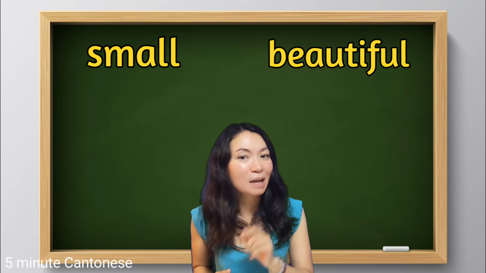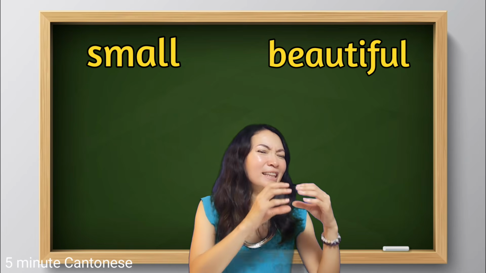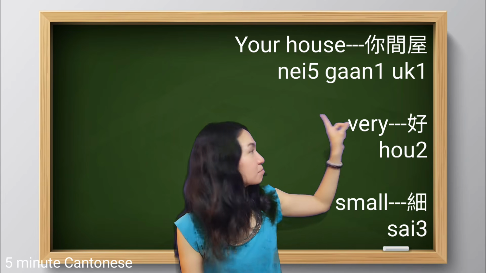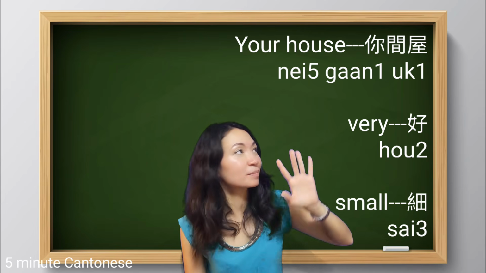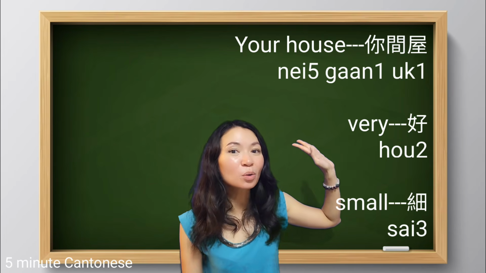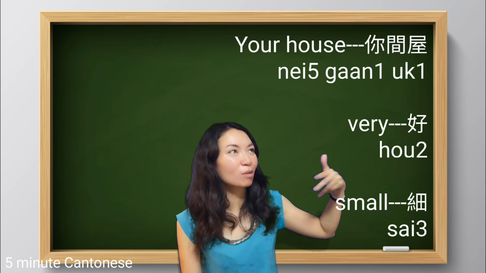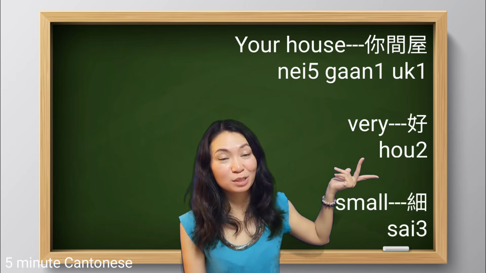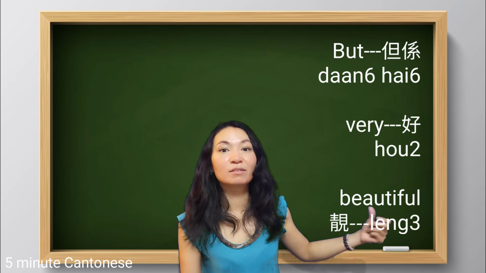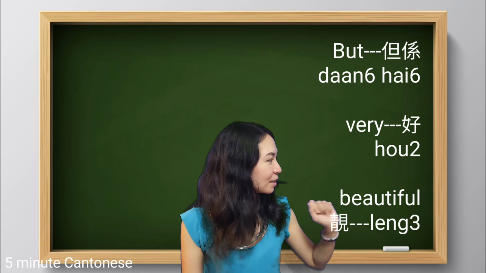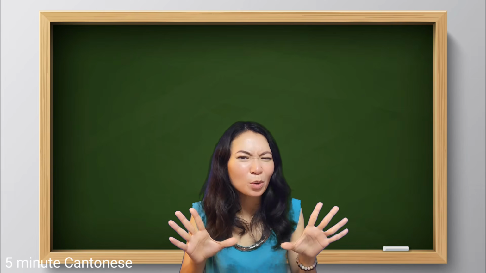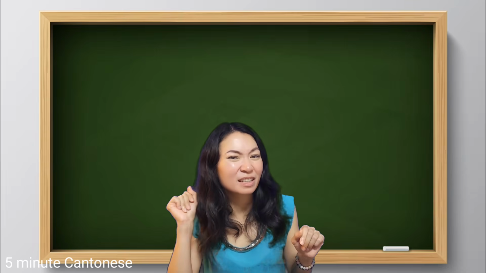Last but not least, this time let's try something different. We put the negative adjective first before the positive adjective. In Cantonese, if you say your house, 你, okay, the quantifier of house 間, house 屋, 你間屋 is small. Yes, in Cantonese, very small, 好細, but 但係 very beautiful, 好靚. 你間屋好細但係好靚. I would say it's okay, but doesn't sound very good in Cantonese.